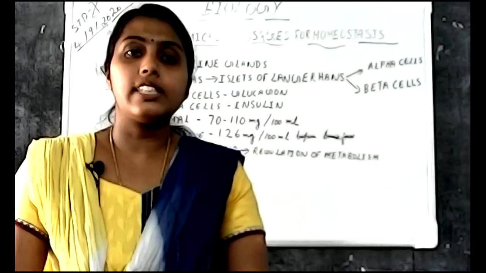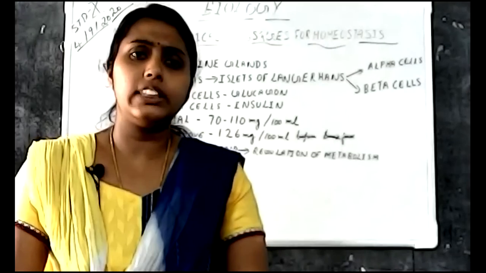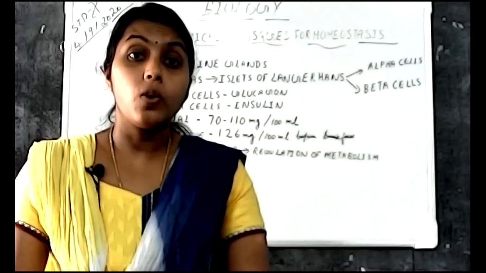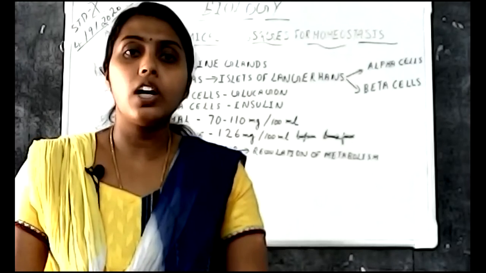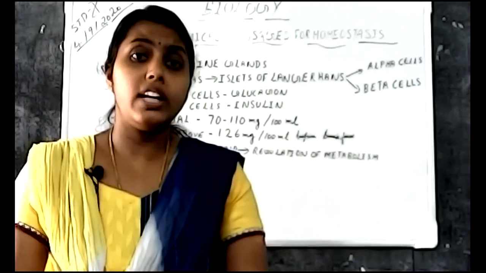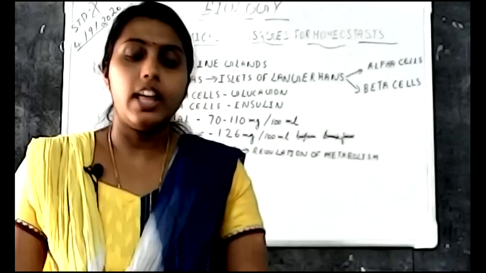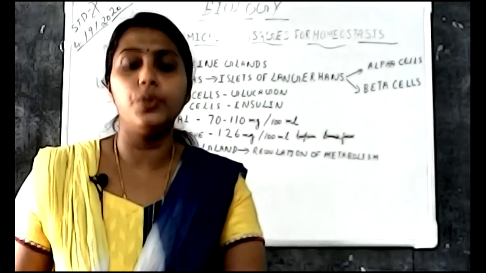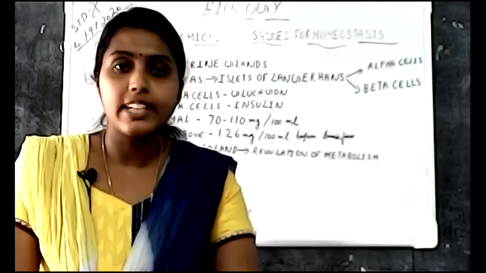When the amount of glucose in the blood is less, the hormone glucagon is produced, and that glucagon will convert the glycogen stored in the liver into glucose for various cellular activities.